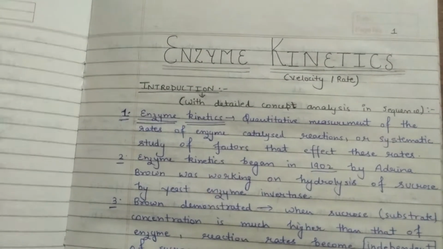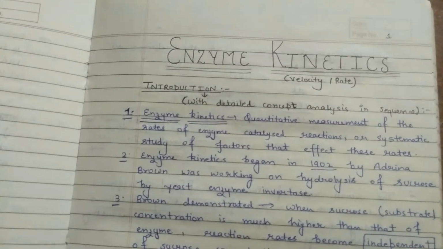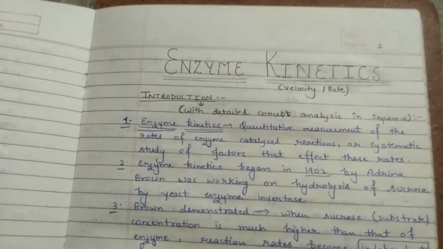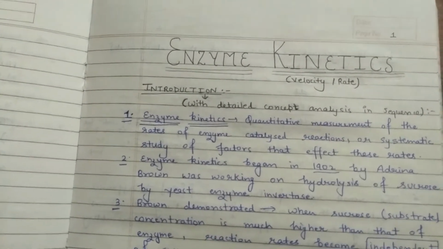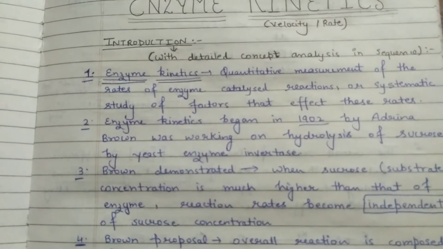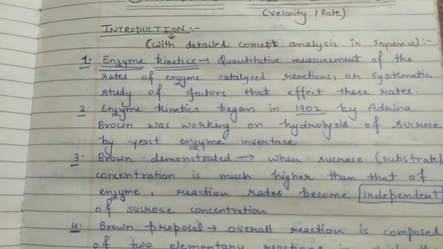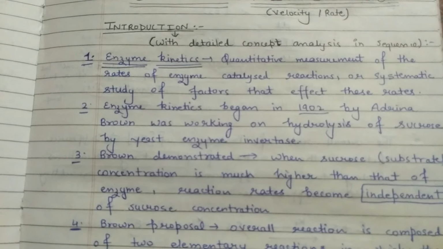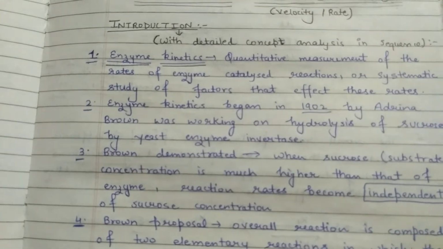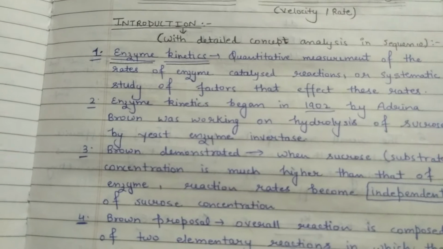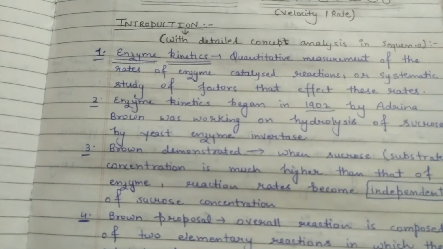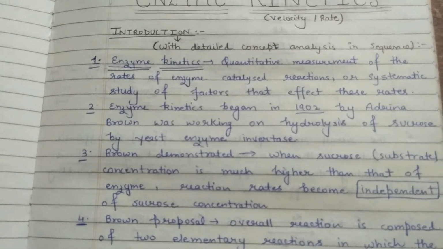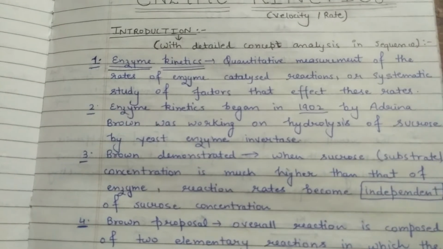So Brown was the person, or I think she's a female. So she was studying enzyme kinetics, and she was working on it. She was in a laboratory doing an experiment using the invertase enzyme. Invertase is an enzyme which converts sucrose into its components, that is glucose and fructose. So she was working on invertase, and then she came to know that the invertase reaction she can study